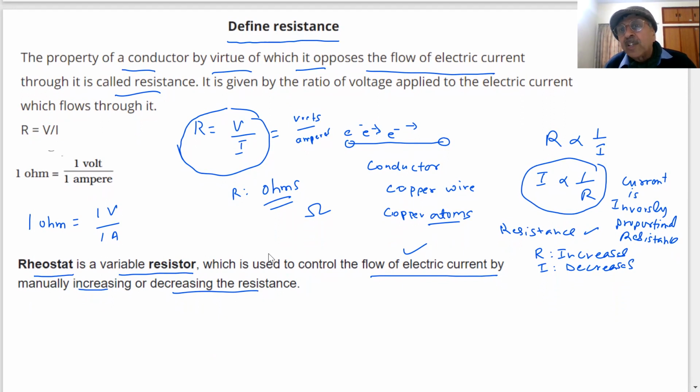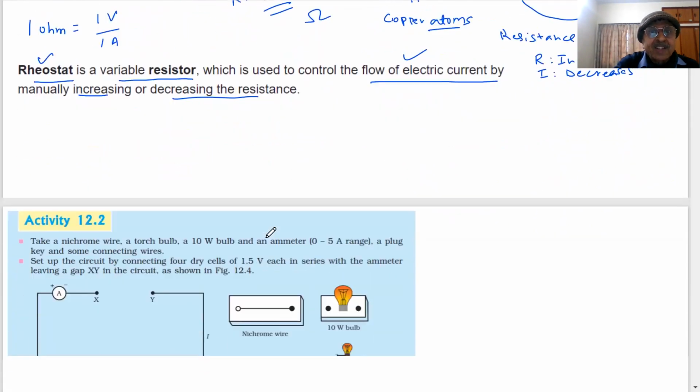So if I want to control the current in a circuit, what should I do? Change the resistance. And that is what a rheostat does. Is it clear? Same question you asked, what is a rheostat? A rheostat is a variable resistance. When the resistance changes, the current will also change. If I want to increase the current, I will decrease the resistance. If I want to decrease the current in the circuit, I will increase the resistance. This is an important formula. Note down. In case of any doubt, you can ask questions, but note down with colored pens. All these formulas will be used in solving numericals.